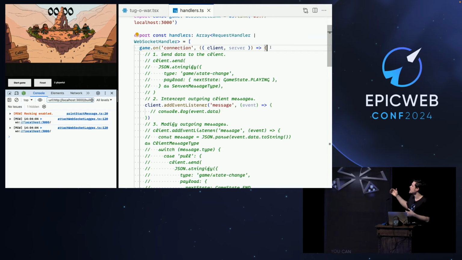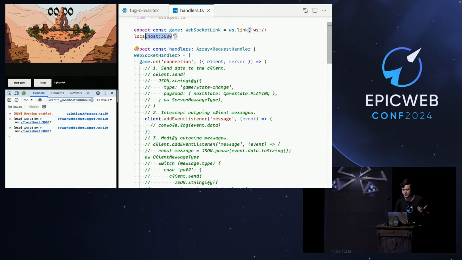And now whenever any WebSocket client in your app connects to the server that matches this predicate, you will have this listener called. And in response, you're going to receive this client object, which is a representation of this WebSocket client. So even now, you can see in the console, I have MSW running, and I have these two logs, two connections. So one is the actual game, and the second one is this little admin panel I have at the bottom to help me basically manage the game.